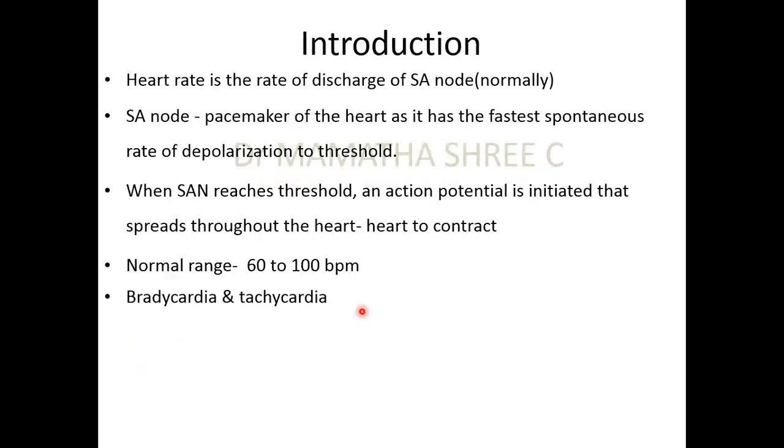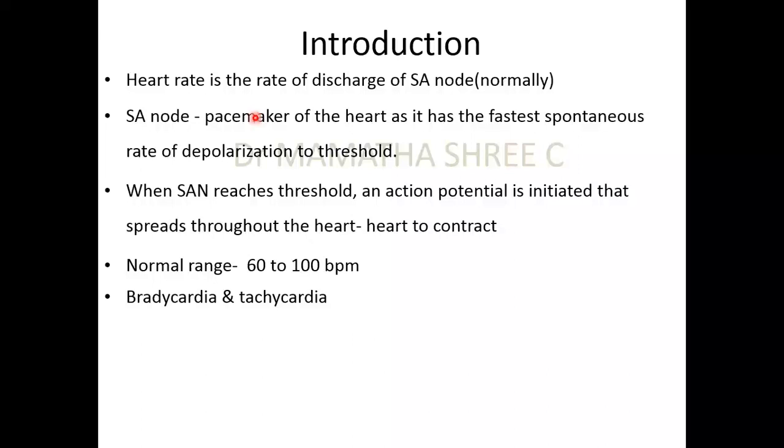So to introduce you to the topic, we know that the heart rate normally is due to the rate of discharge of SA node. Of course, the AV node, the Purkinje fibers and ventricles also have the capability of autorhythmicity. But normally, when SA node is functioning, in the normal heart, it is SA node which is taking over the rate of discharge, hence the heart rate.